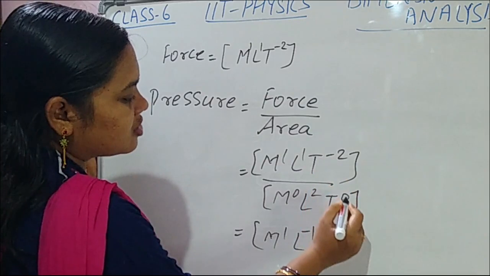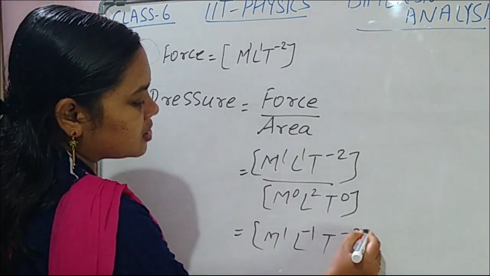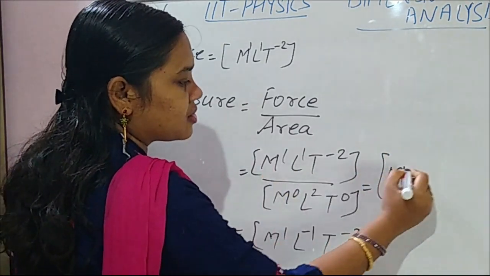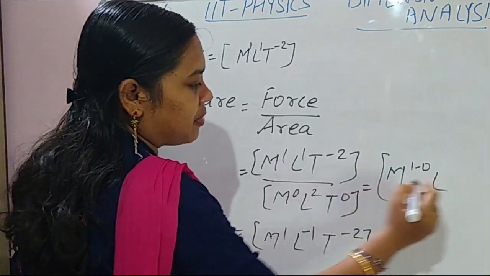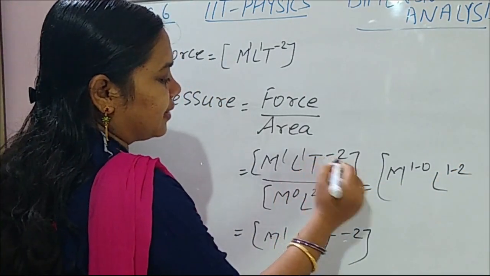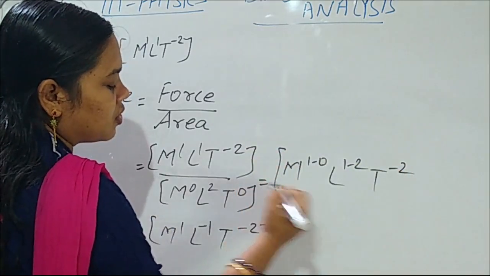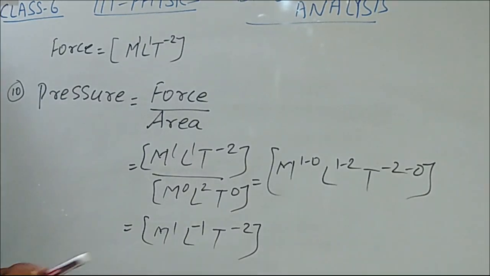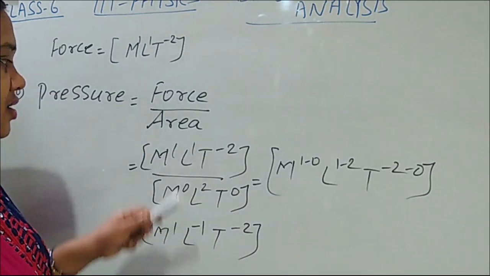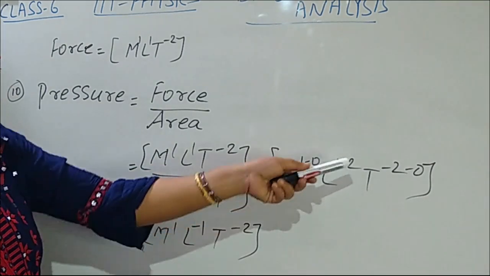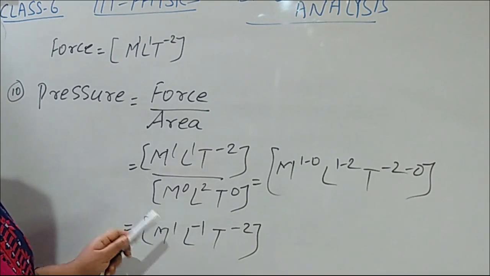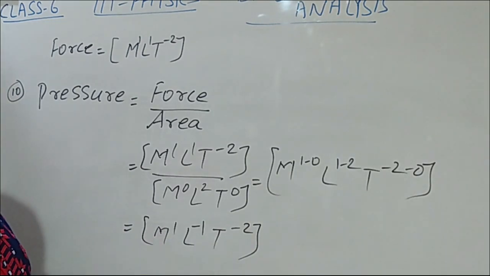And T: minus 2 minus 0, minus 2. Are you understanding? When these quantities go to the numerator, their powers we have to subtract from these powers. Got it? So we got M1 L minus 1 T minus 2, the dimensional formula for pressure.